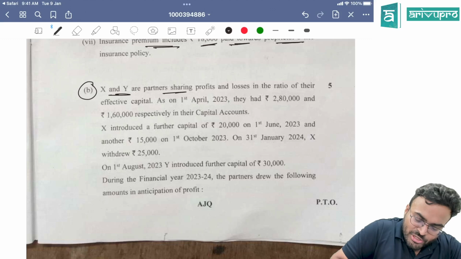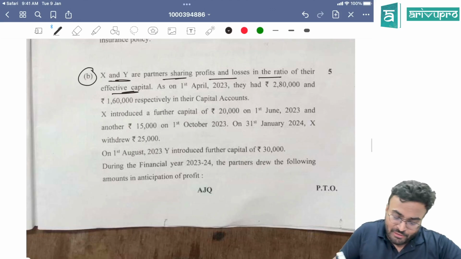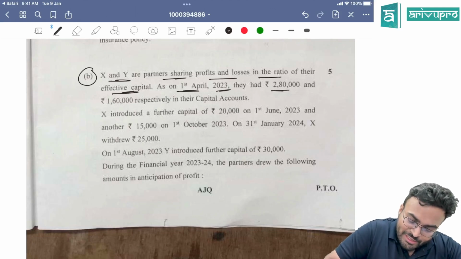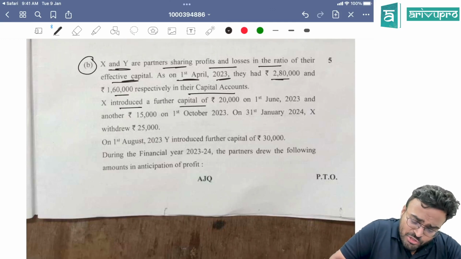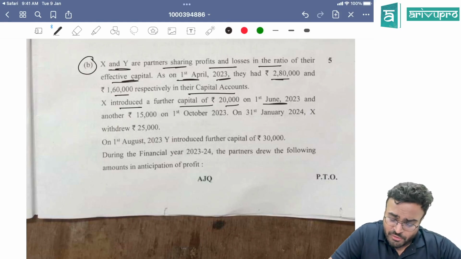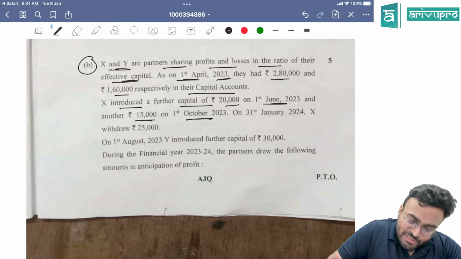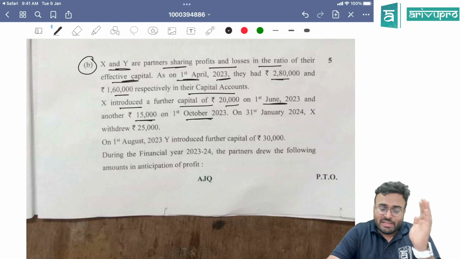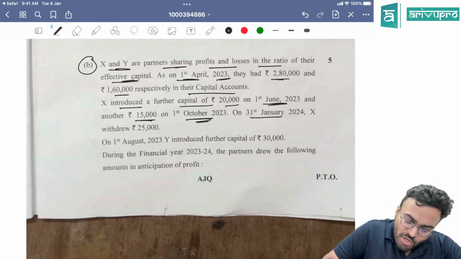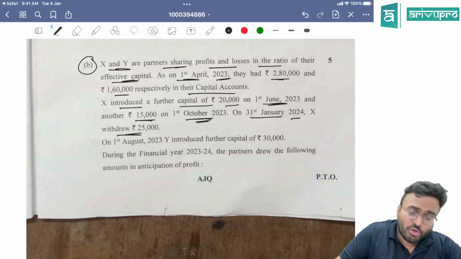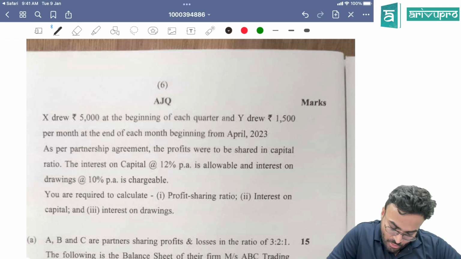X and Y are partners sharing profits and losses in the ratio of their effective capital. As on 1st April 2023, they had a capital of 280 and 160 respectively in their capital account. X introduced a further capital of 20,000 on 1st June, and another 15,000 on 1st October. So you will calculate the months from 1st June and from 1st October. On 31st January 2024, X withdrew 25,000. Now, what year are they following?